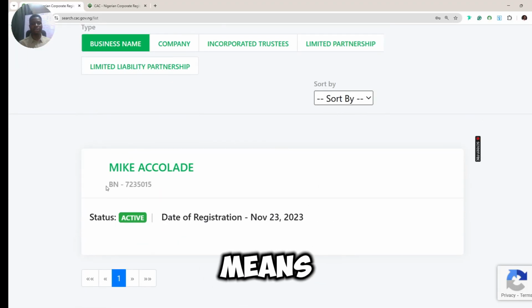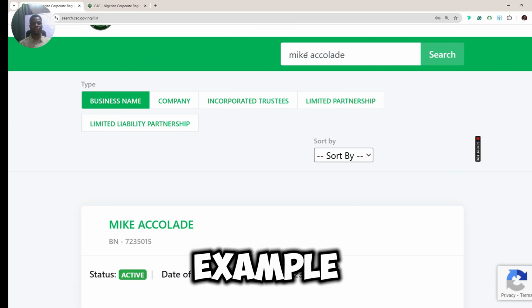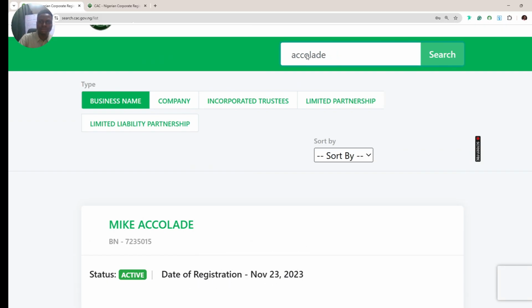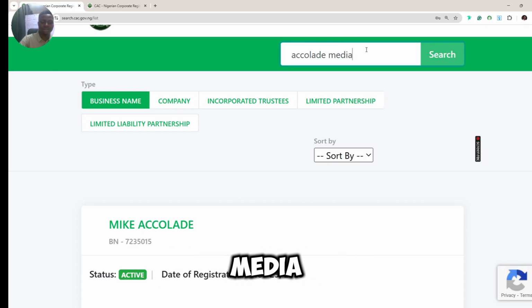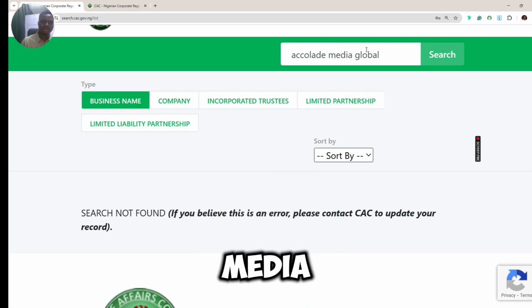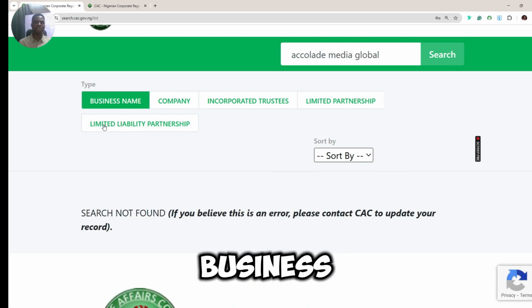Then this BN means business name. This BN like here. So if you see RC, it's a different ballgame. RC means registered company. So let's say, for example, Accolade Media. Accolade Media is registered as a company, Accolade Media Global, because you might have more than Accolade Media. It's not under business name, right?